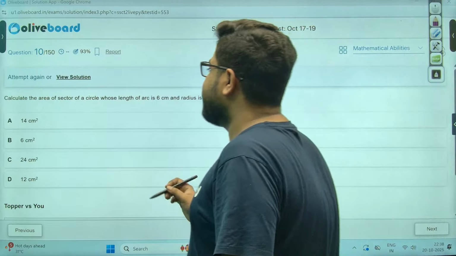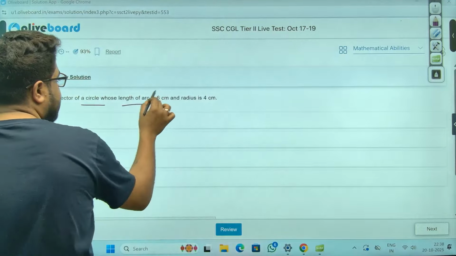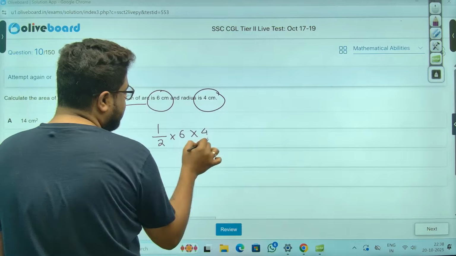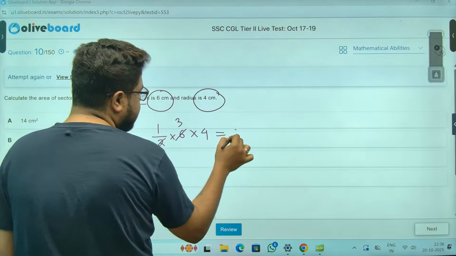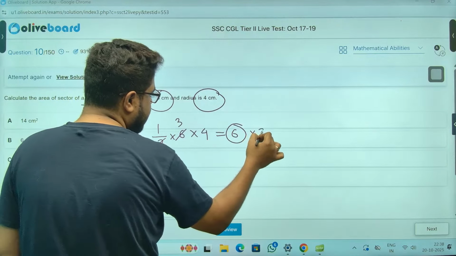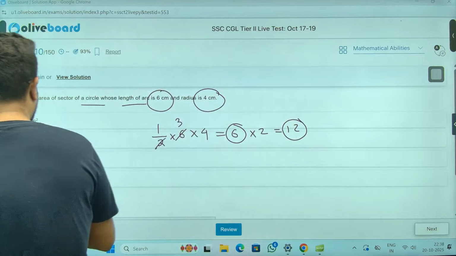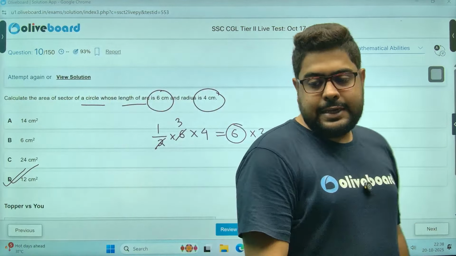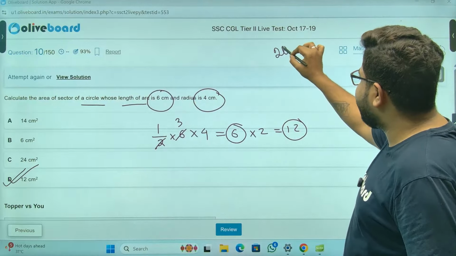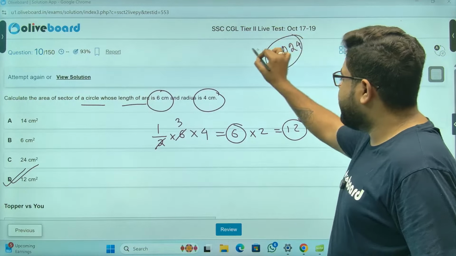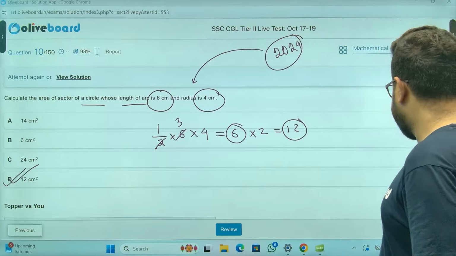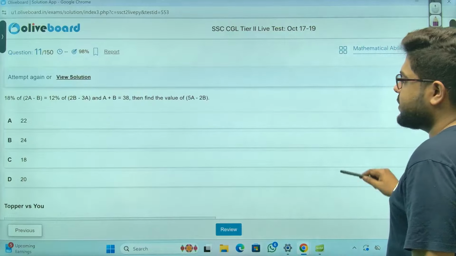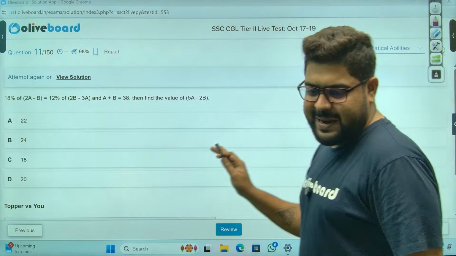Chalo, next one, sir. Area of a sector, arc length, radius, sir. Area is half into arc length into radius, sir. So the answer is 6. Sorry, 3 fours are 12. 12, sir, option D. Again, CGL 2024 had a question exactly like this. Okay? CGL 2024 had a question exactly like this. So again, not very out of date.